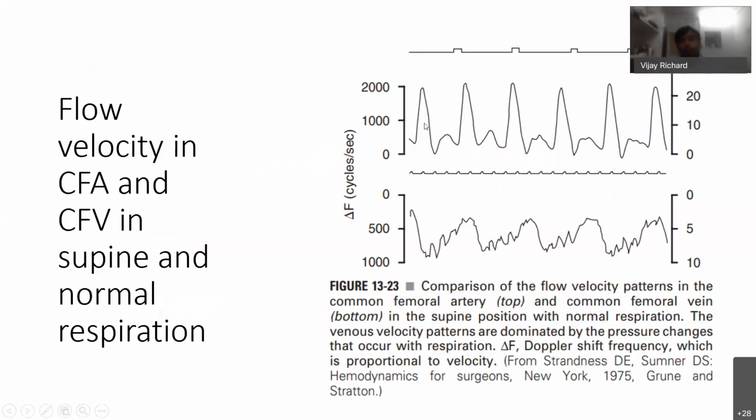This is the flow velocity in the common femoral artery. You can see the normal triphasic flow. This is the velocity in the common femoral vein in the supine position. Here we can see the phasic variation in the common femoral vein.